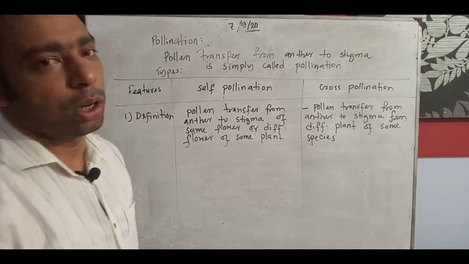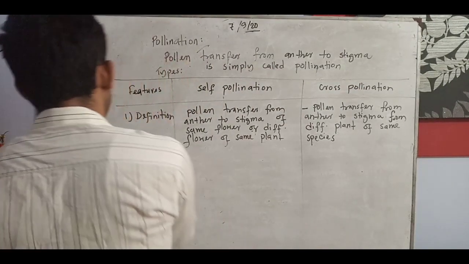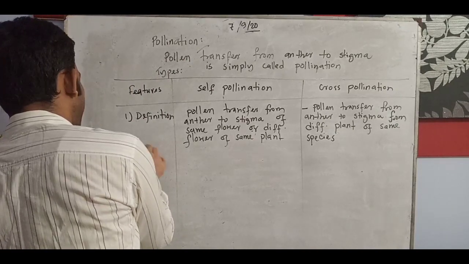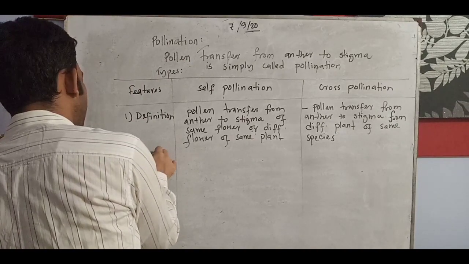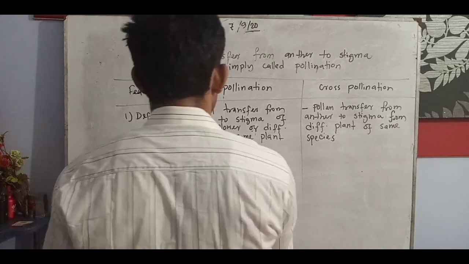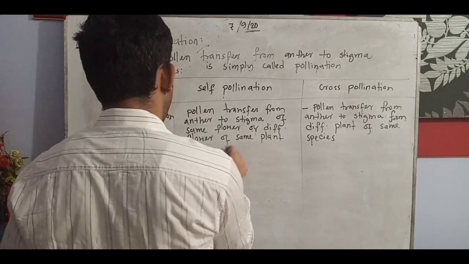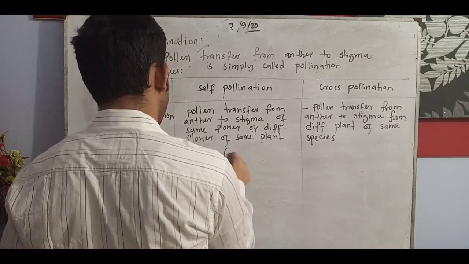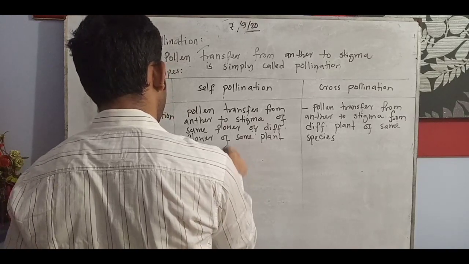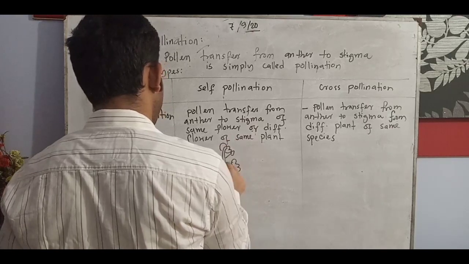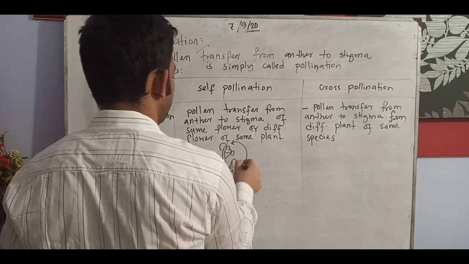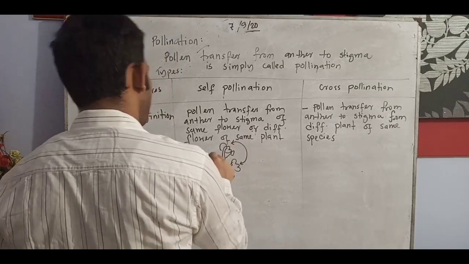What we actually want to say here, just look at here. I am making a drawing figure. If we try to draw, then we can easily understand. Suppose this one is a flowering plant.